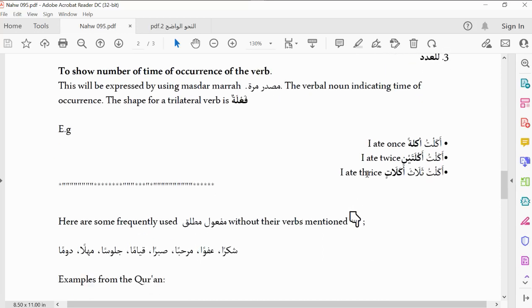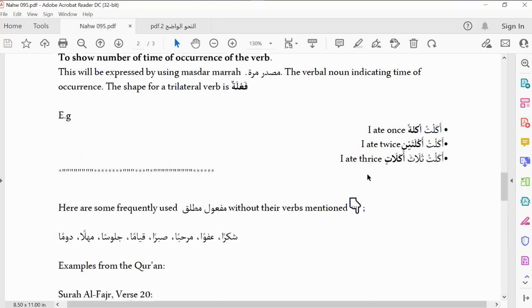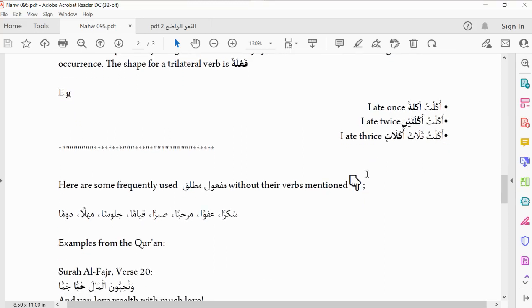So in summary, we use them for three things: bayanu nawi, we use it for tawkid, for emphasizing, and we also use it to show the number of times. Those are the three things we use maf'ul mutlaq for. And we were told that among the five maf'ul, maf'ul mutlaq is the easiest, because you'll be seeing your verb and you'll be seeing the corresponding masdar with it. So you don't need to cram it, just understand it.